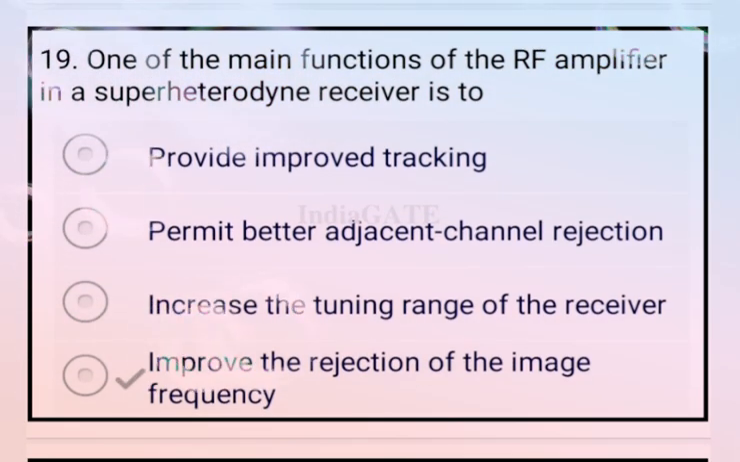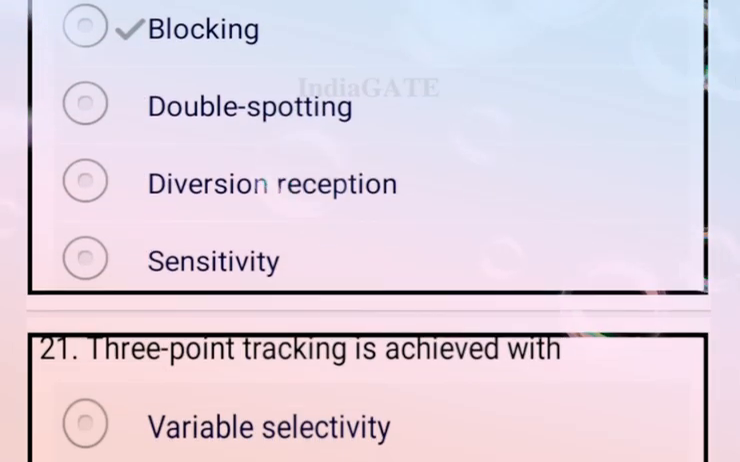One of the main functions of the RF amplifier in the superheterodyne receiver is to improve the rejection of the image frequency. So option D is your correct answer. Now come to the next question.